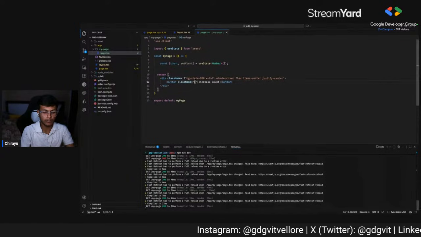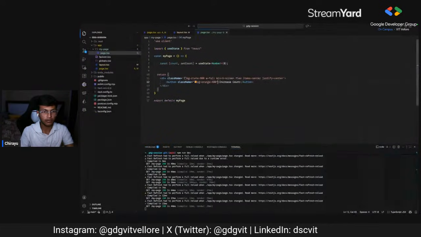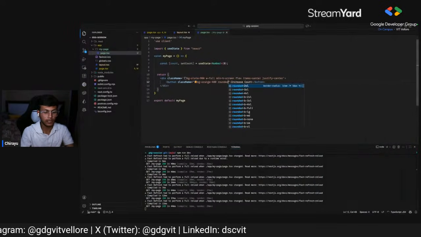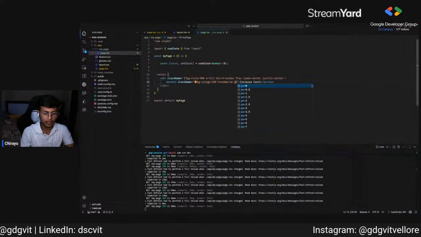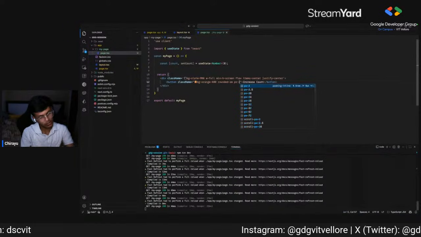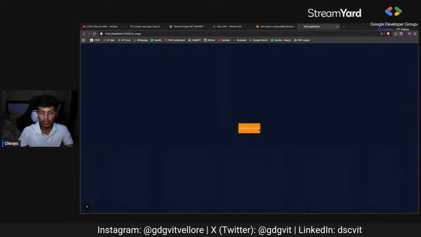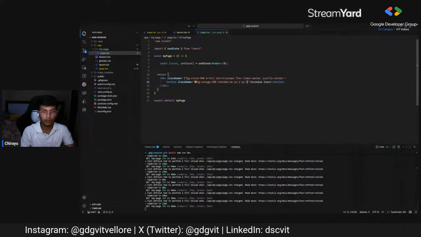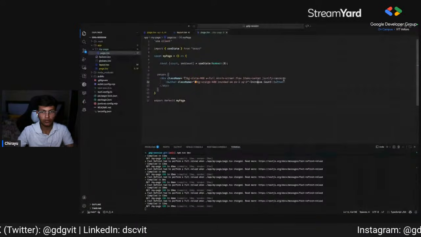Class name, which is bg-orange, maybe orange-400, and then we'll have rounded-sm, and then px-2, and py-4. Yeah, no, 4 is a lot, py-3. Okay, this button looks good.